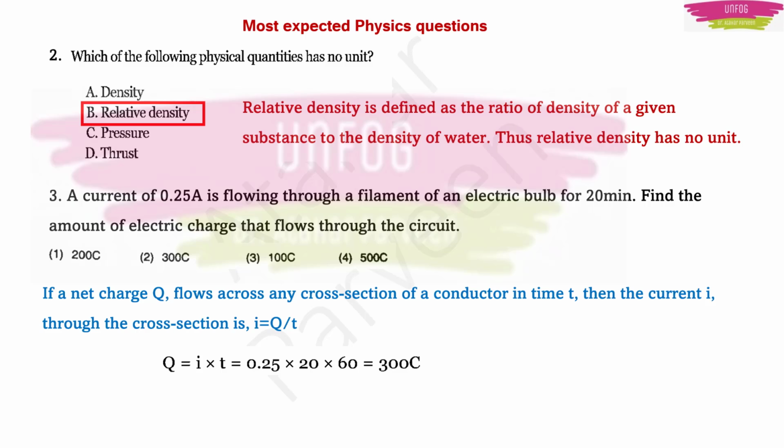But here be a little careful, because they say the time is 20 minutes in the question. So we need to convert those minutes into seconds. If you don't convert, then your answer will go wrong. So convert minutes into seconds by multiplying 60 with 20. Here Q is equal to I into t, where I is 0.25 ampere, ampere is the unit of current, into 20 into 60. It will give us 300 coulombs. So option 2 will be the correct answer here.